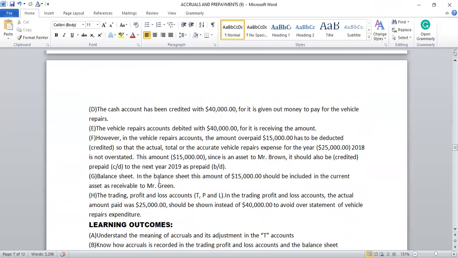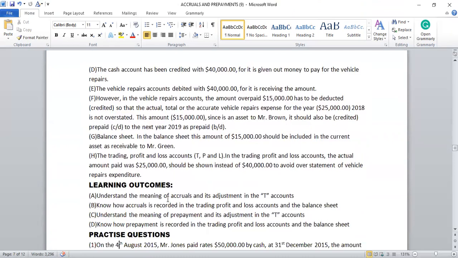Well, we have come to the end of our lesson. Okay, so let's see what we've learned so far. The accruals and prepayment learning outcomes. A, understand the meaning of accruals and its adjustment in the T account. B, know how accruals is recorded in the trading profit and loss account and the balance sheet. C, understand the meaning of prepayment and its adjustment in the T account. Then D, know how prepayment is recorded in the trading profit and loss account and the balance sheet.